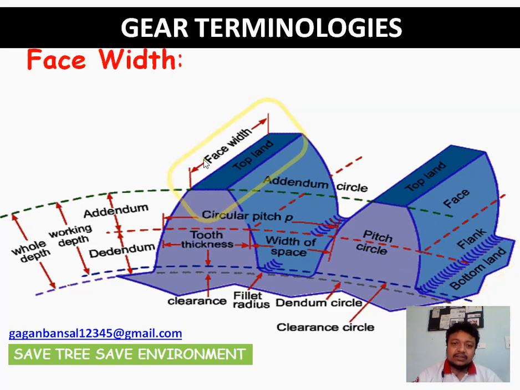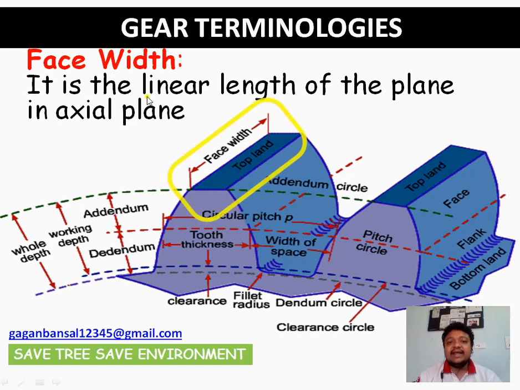What is face width? As you can see and as defined from the figure itself, it is the linear length of the tooth in the axial plane. The axial plane is the plane along which you showed the pitch surface also, that is, along its axis. So the linear length of the tooth in the axial plane is termed the face width. Let me highlight it also. Suppose these are the two points. So the linear distance is the face width. Hope it is very clear.